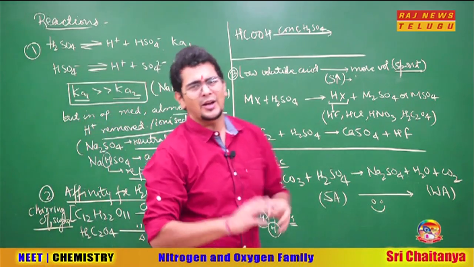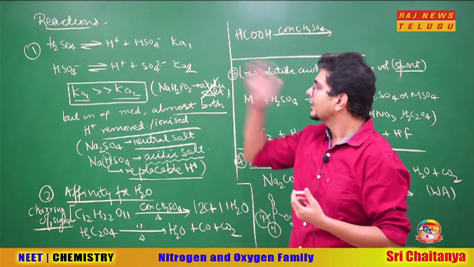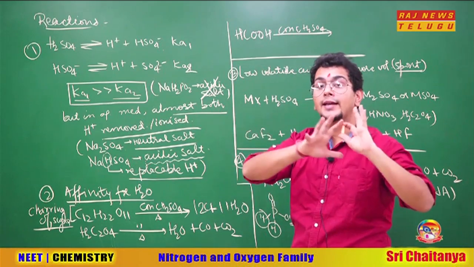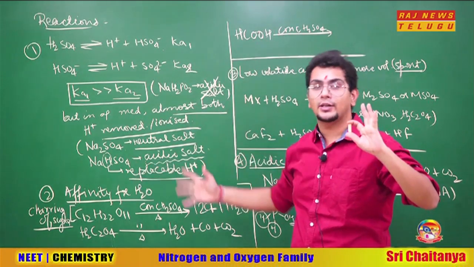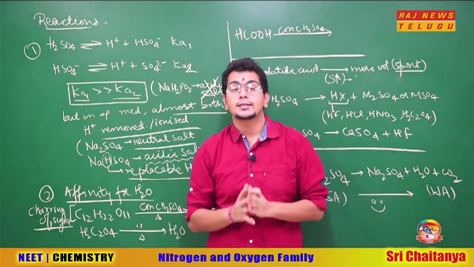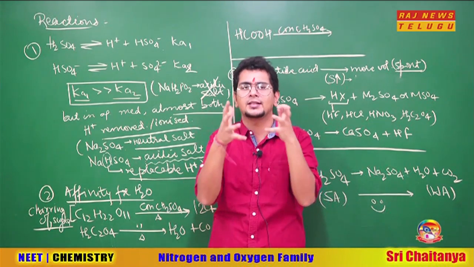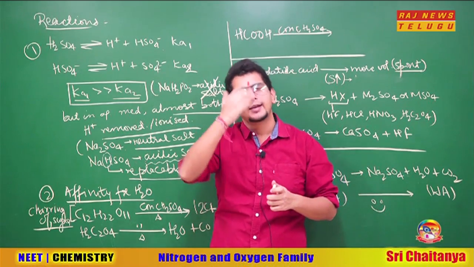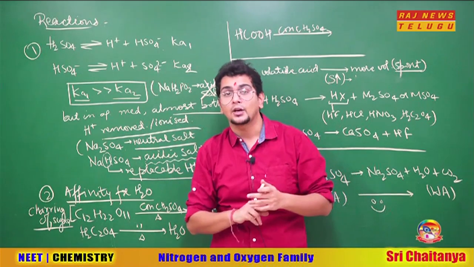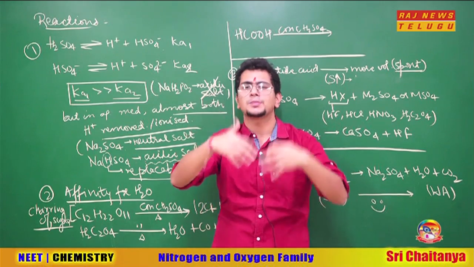Going ahead. Now your H2SO4 is a very versatile kind of compound. Why? It can act like an acid. It can act like a dehydrating agent. It can carry on a reaction from low volatility to high volatility also, that I will discuss in detail. But in simple words, sulfuric acid is an extremely viscous, dark, dense liquid. As a result, it can easily form something which is less viscous, because as we know from the second law of thermodynamics, if the entropy increases, the reactions are going to be more spontaneous.